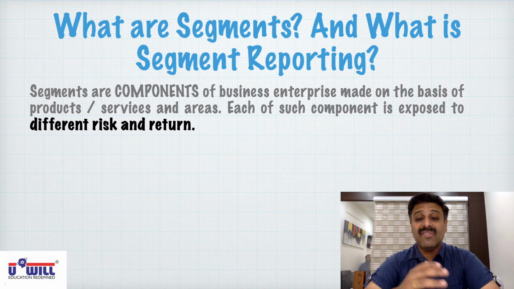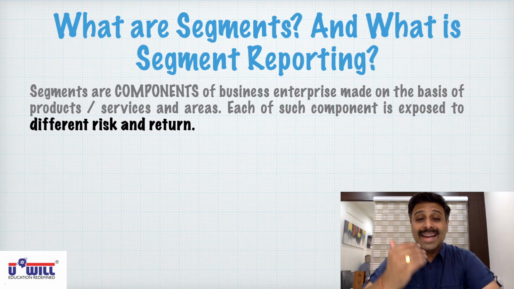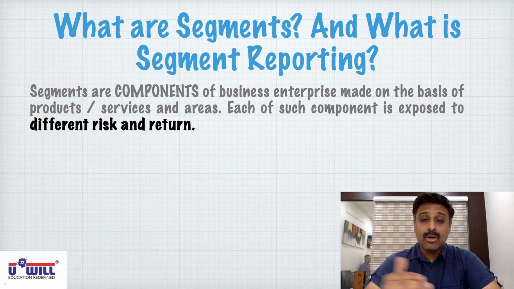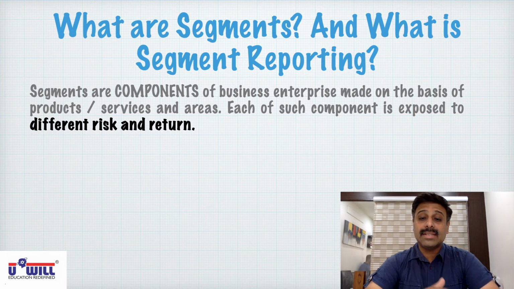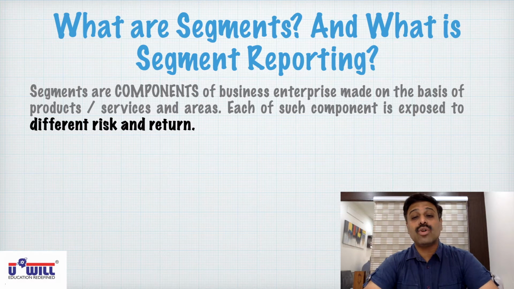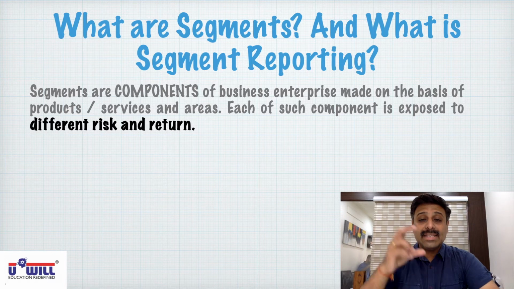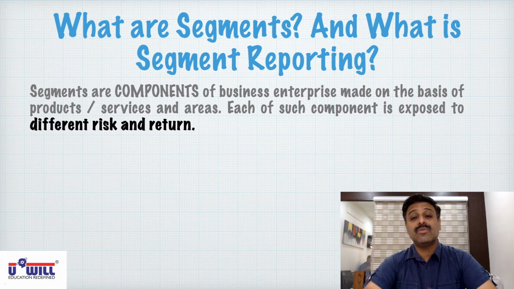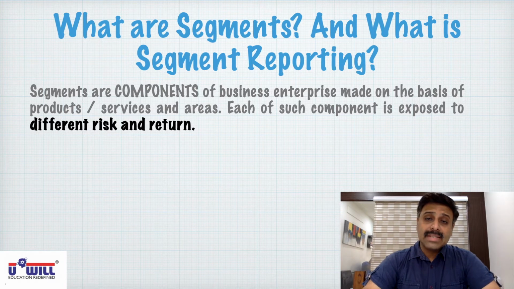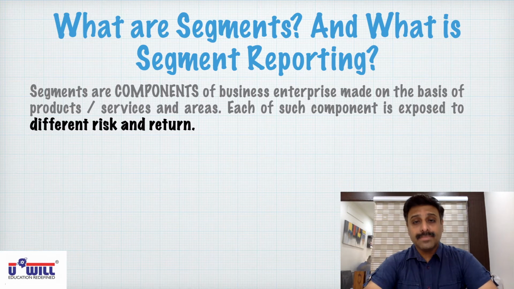They are not only into FMCG products. If we talk about ITC company, Indian Tobacco Company, they are not only manufacturing cigarettes, they manufacture other than cigarettes, grocery items also. They are into hotel industry also.